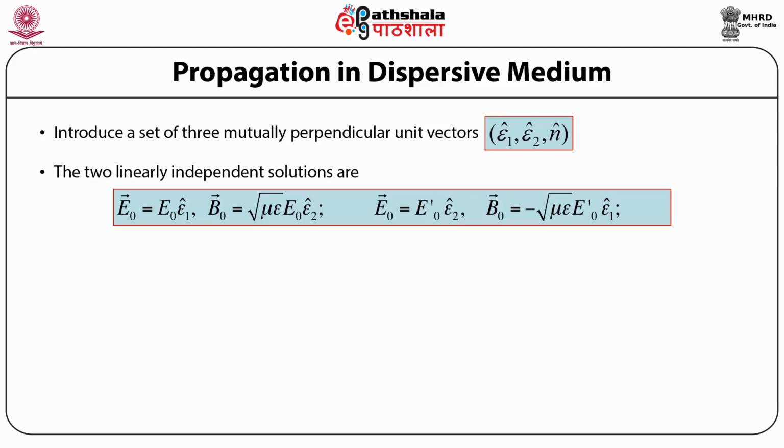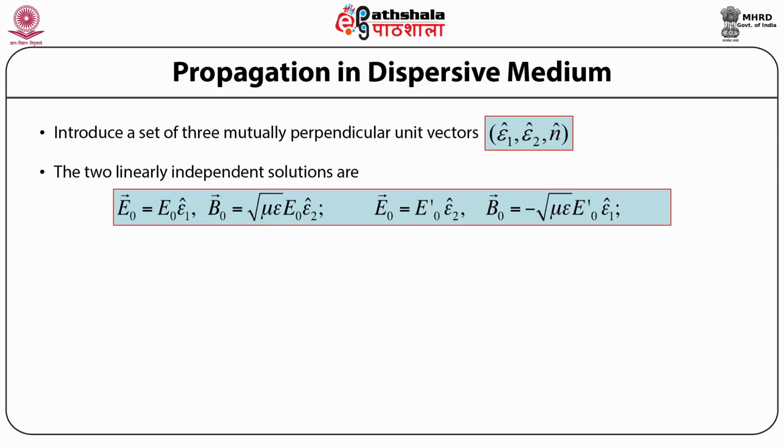Similarly, if the amplitude of the electric field vector E naught is equal to E naught prime times epsilon 2 cap, where E naught prime is the magnitude of the amplitude of the electric field vector, then the magnetic field induction vector B naught is given as minus the square root of mu times epsilon, times E naught prime, times epsilon 1 cap.